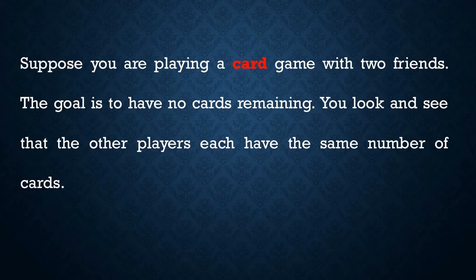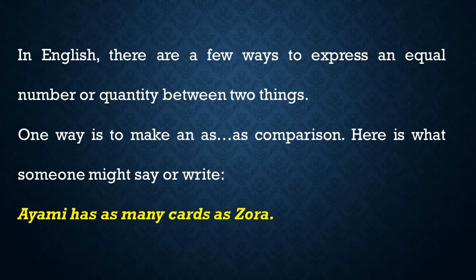Suppose you are playing a card game with two friends. The goal is to have no cards remaining. You look and see that the other players each have the same number of cards. In English, there are a few ways to express an equal number or quantity between two things. One way is to make an as comparison. Here is what someone might say or write.